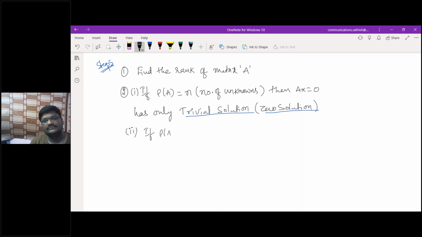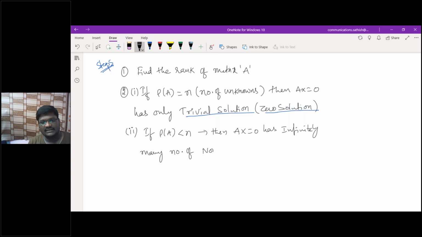If rank of A is less than n, then Ax is equal to 0 has what? Infinitely many non-trivial solutions.